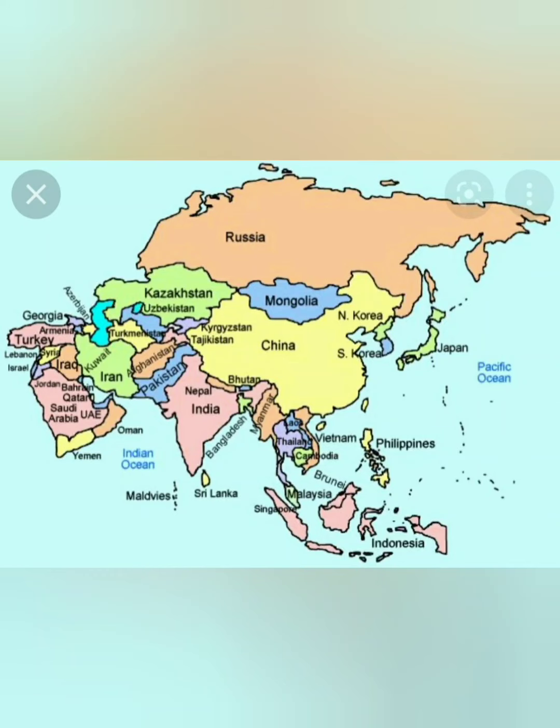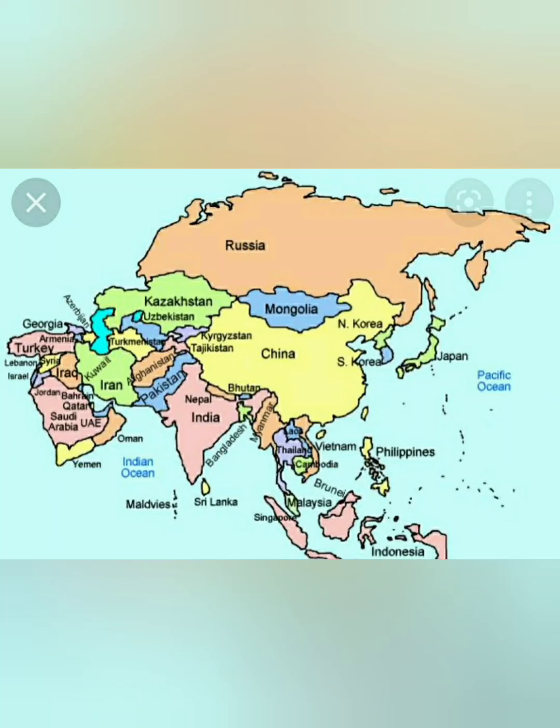You can see India, Nepal, then on the left hand side Iran, Qatar, Iraq, Kazakhstan, Pakistan, then upside Russia, China, Korea, Mongolia, downside Indonesia, Malaysia, Singapore, Japan. These countries are in Asia, and that's why Asia is called the biggest continent.